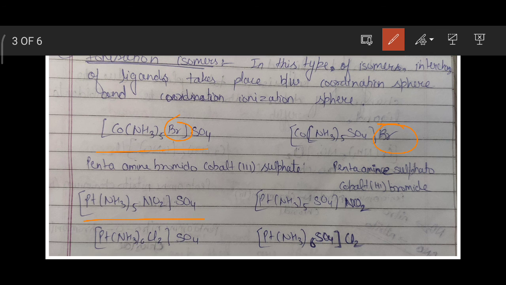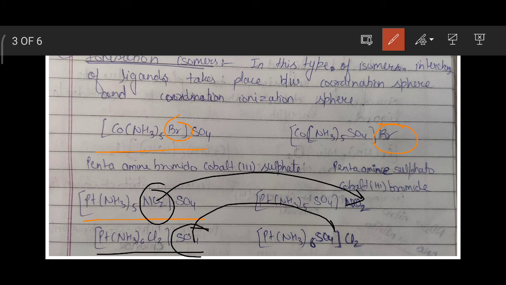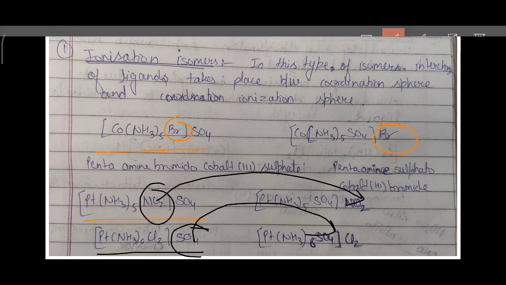In this example, NO2 is in the coordination sphere and goes into the ionization sphere. In this example, SO4 is in the ionization sphere and goes inside the coordination sphere, so interchange of SO4 and Cl takes place. That means interchange of ligands takes place, and we have the formation of ionization isomers.